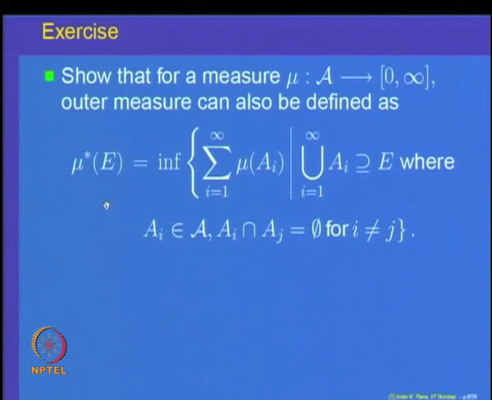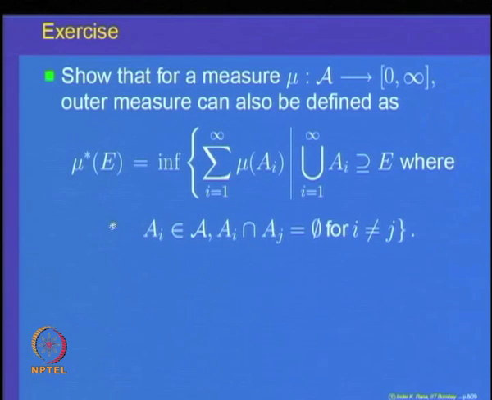So, the exercise is that the outer measure for a set E can be defined in terms of countable disjoint coverings of E, namely take coverings of E by elements of the algebra, where the elements of the covering are pairwise disjoint. Look at the sum of mu of A I and take the infimum over such coverings. So, the infimum is taken over all countable disjoint coverings. In the original definition, we did not put this condition, and the exercise is that both of these are the same.